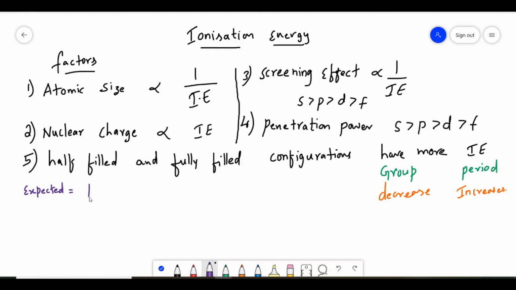Second period elements are lithium, beryllium, boron, carbon, nitrogen, oxygen, fluorine, and neon. In a period, what is happening? The ionization energy increases, as period means left to right. So the ionization energy should be in increasing order like this.